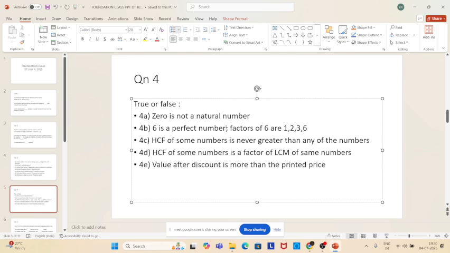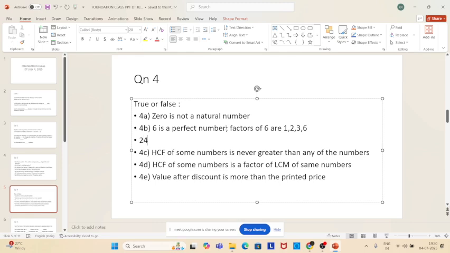What are the other factors? 1, 2, and 3. By adding the other factors, if it comes to the same number, see, 1 plus 2 plus 3 is equal to 6. So that is called a perfect number. Okay? Understood? Any other perfect number you can recall?